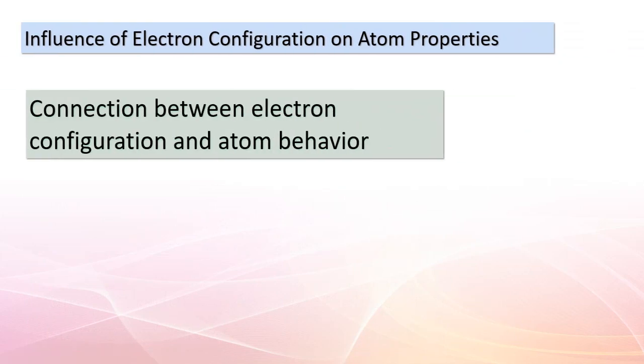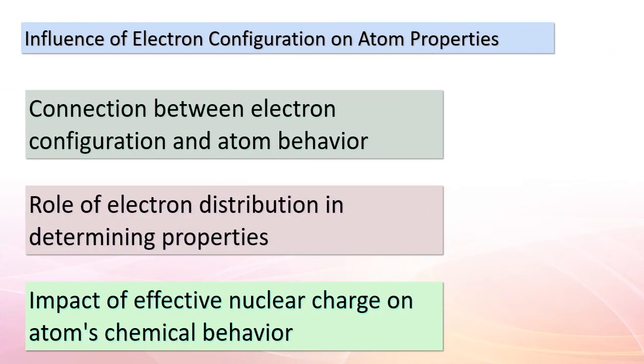Well done, eager learners. We're now delving into the profound influence of electron configuration on the properties of atoms. Remember, the arrangement of electrons around the nucleus shapes how elements behave. The effective nuclear charge plays a pivotal role in this arrangement. It affects how strongly the outer electrons are pulled toward the nucleus, which in turn influences the atom's chemical behavior.